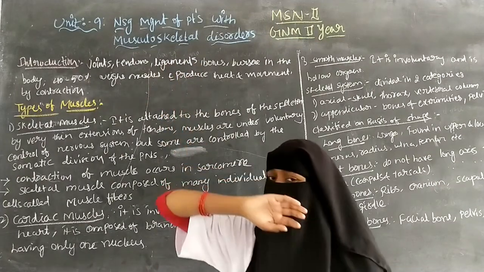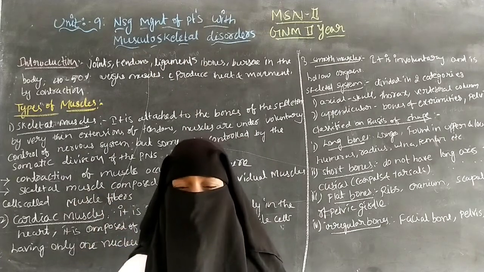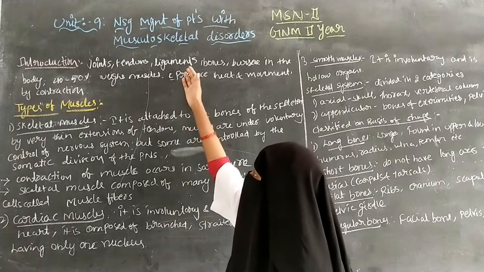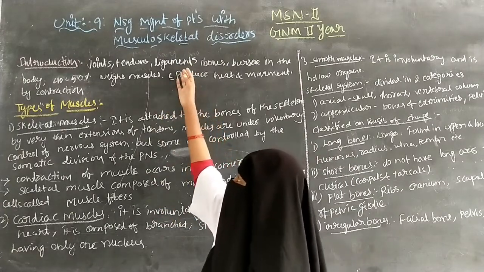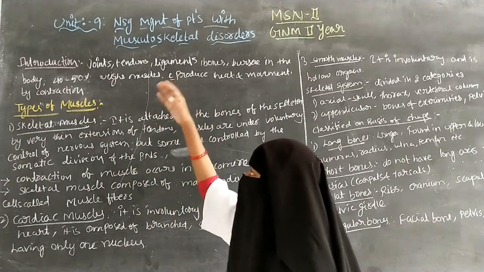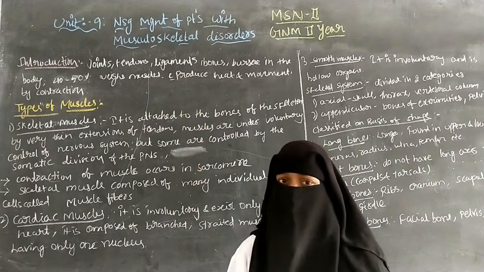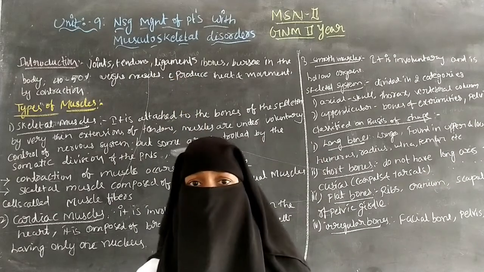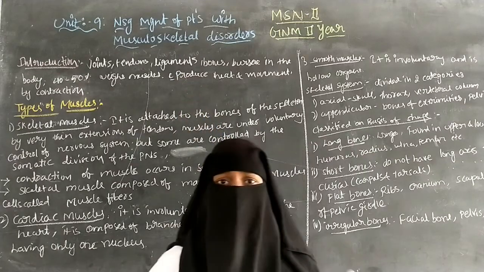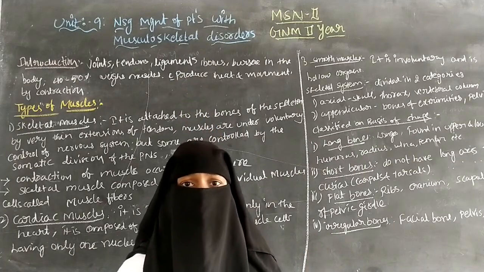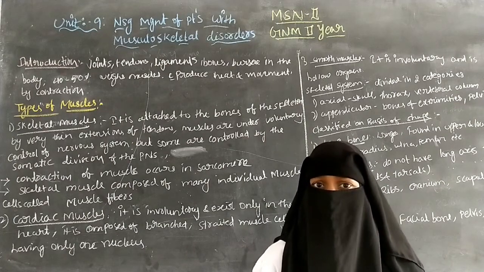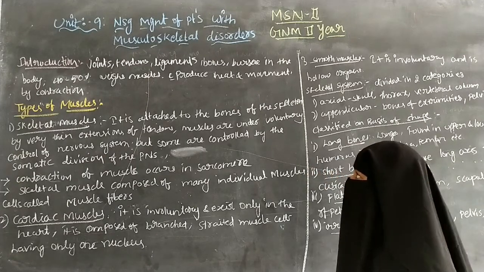Ligaments are also connective tissue, and they help connect two long bones. They help the ends of the bones to be connected, and the ends of the bones can be covered by the muscles.